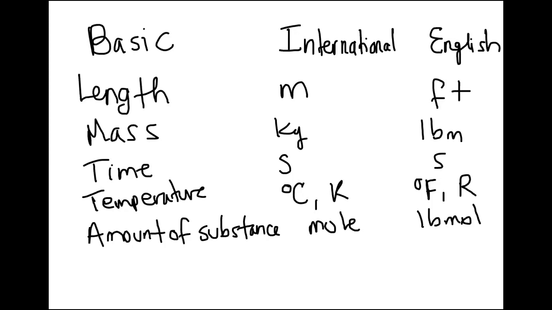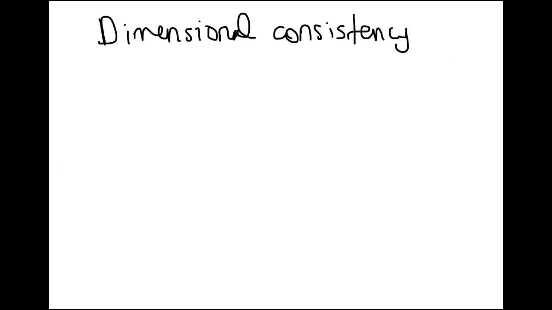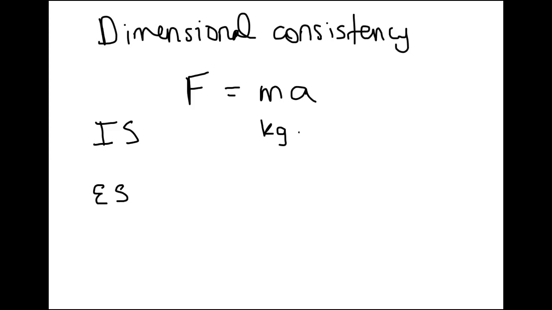We're going to be transforming from the international to the English system, and there are conversion factors that we're going to be using along the course. It is very important that any given expression has a dimensional consistency. Let's say that force equals mass times acceleration, right? So the units that you need to input if you are in the international system or in the English system vary. So here you have kilogram times meter per second squared, and this will yield Newton.